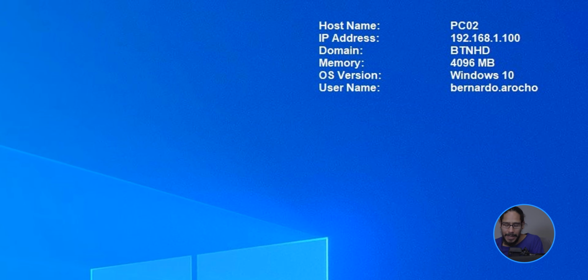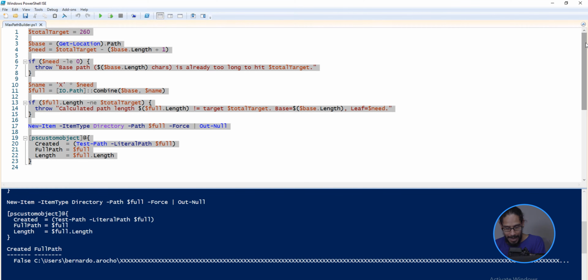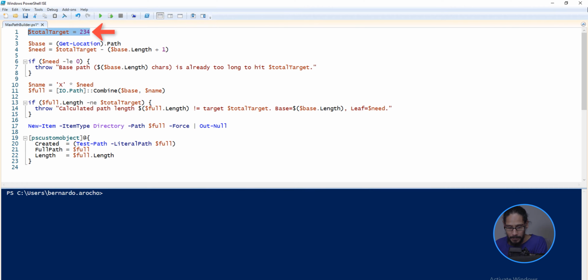So on my Windows 10 machine, yes, I am still using Windows 10, and you are able to do it within Windows 11 as well. I created a PowerShell script. The first line, I created a variable, total target 260. 260 is the character count, and I am going to create a folder called X many times, 260 times. When I run this script, the output is going to be false. Now, if I go to that particular path, the file is not there. Check this out. Now, if I change my total target to the following number, 234.